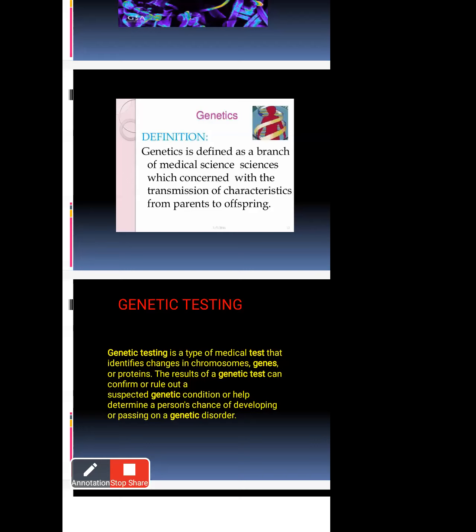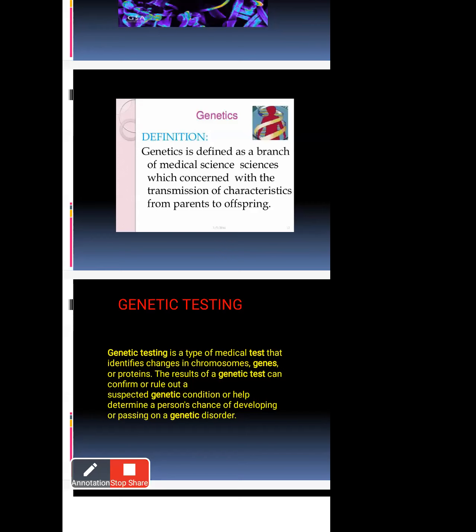This science is concerned with the transmission of characteristics from parents to offspring. Concerned means related to the transmission of characteristics from parents to offspring, meaning how children get genetic disorders from parents. How they get the genetic problem is the main identification of the medical science. It looks at how a particular child is affected, and which genetic disorders they get, like Down syndrome, consanguinity disorders, and some mental or nerve disorders.